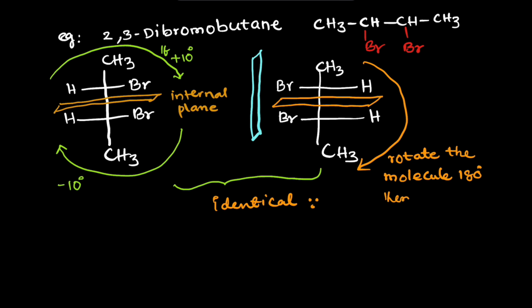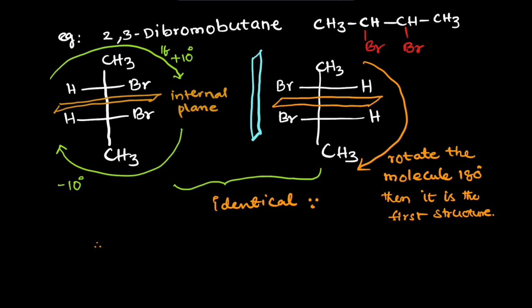Therefore, meso isomers are optically inactive and are counted one time only.